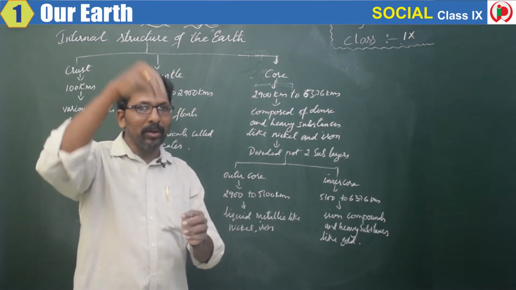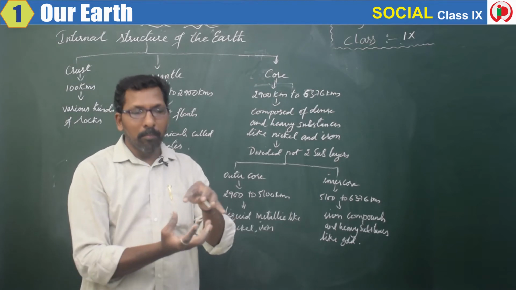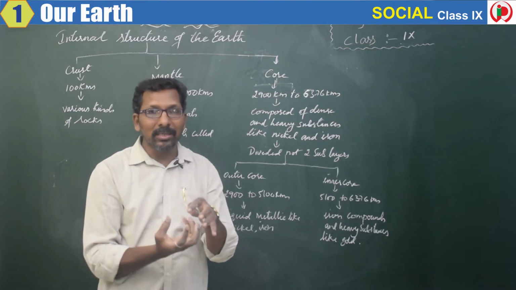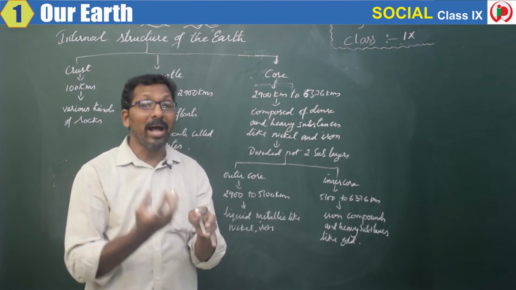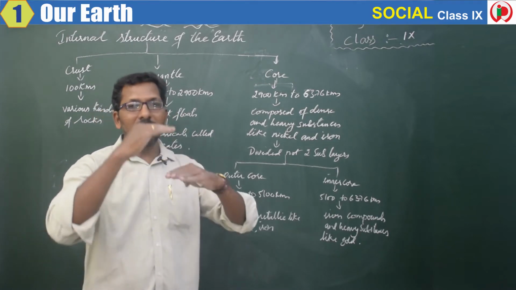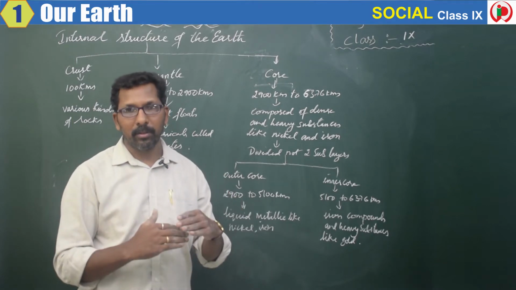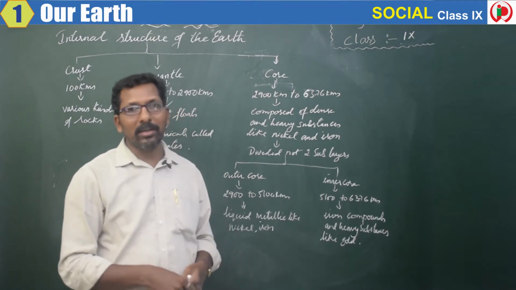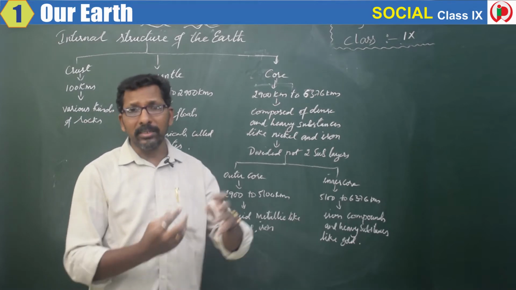So what happened? That went and settled at the bottom. But are the rocks still present? No. They have become molten material. But there are different layers present. Where we are standing, we call it the crust. Then what is the depth of the crust?